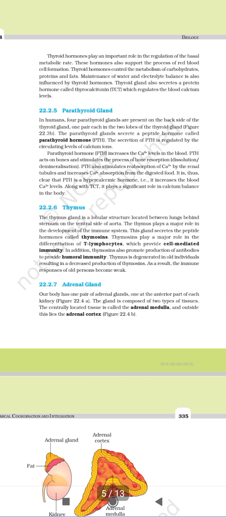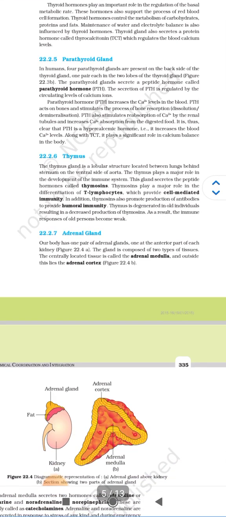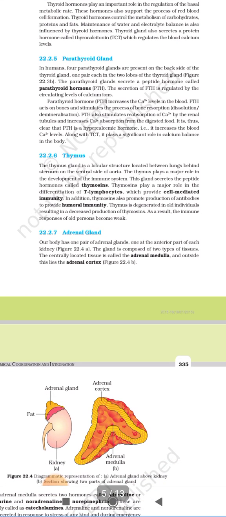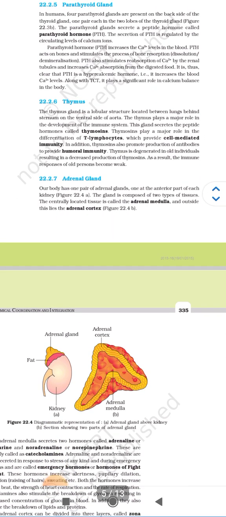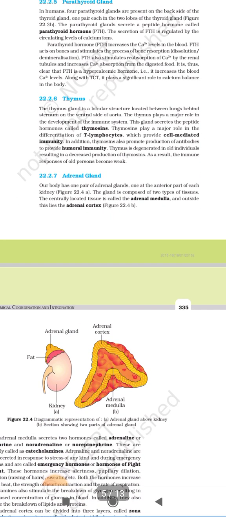Thyroid hormones play an important role in the regulation of basal metabolic rate. These hormones also support the process of red blood cell formation. Thyroid hormones control the metabolism of carbohydrates, proteins, and fats. Maintenance of water and electrolyte balance is influenced by thyroid hormones. The thyroid gland also secretes a protein hormone called thyrocalcitonin, which regulates the blood calcium levels.